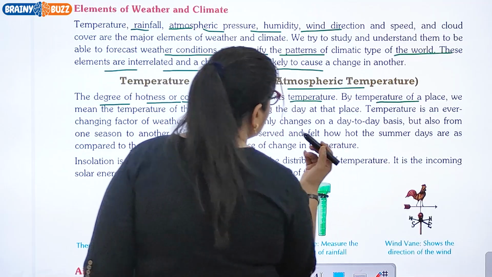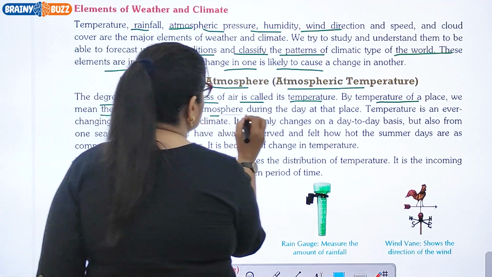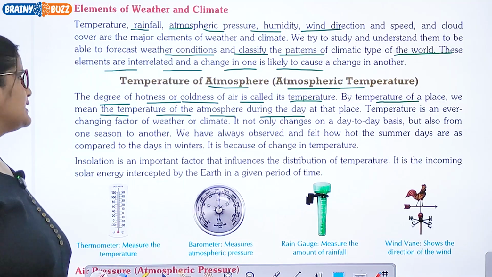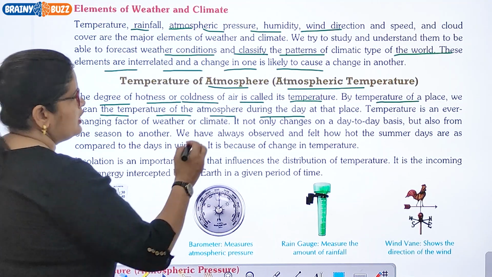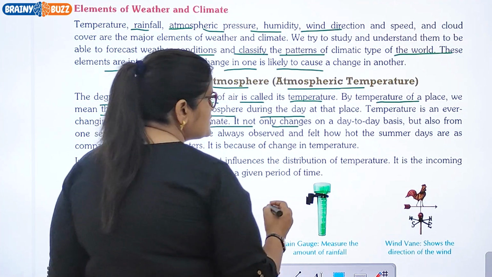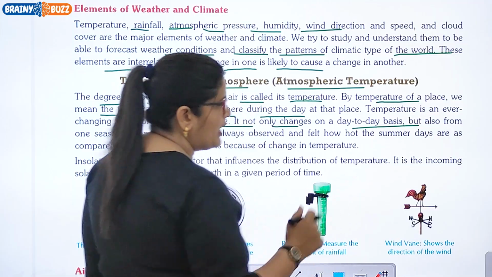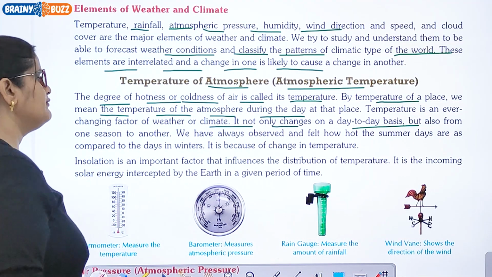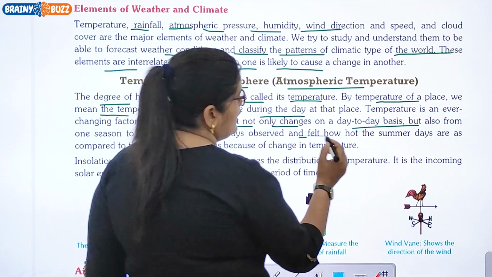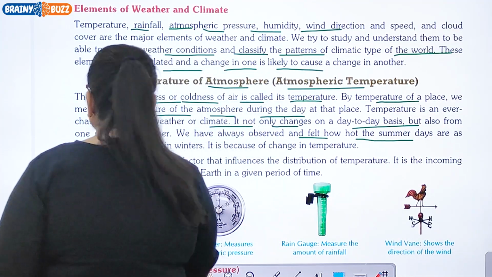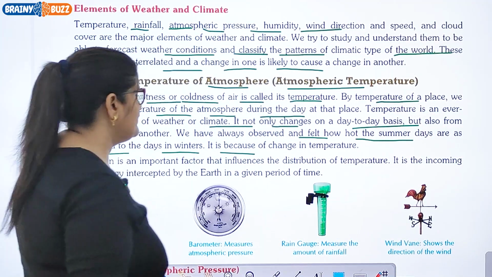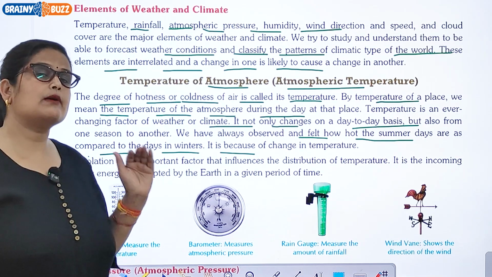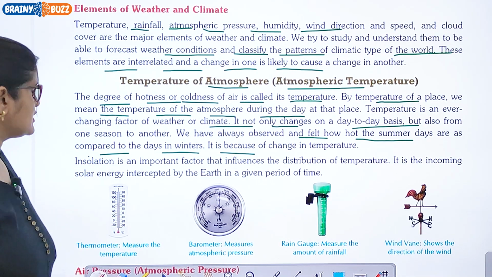By temperature of a place we mean the temperature of the atmosphere during the day at that place. Temperature is an ever-changing factor of weather or climate. It not only changes on a day-to-day basis, but also from one season to another season. We have always observed and felt how hot the summer days are as compared to the days in winters. It is because of change in temperature. When temperature goes up and down, weather changes.